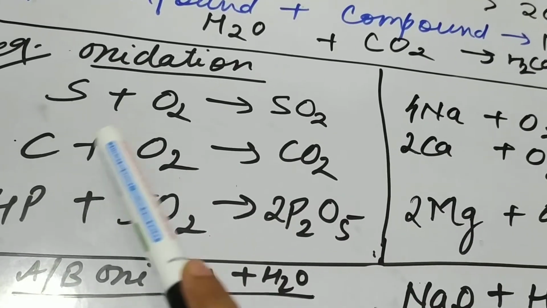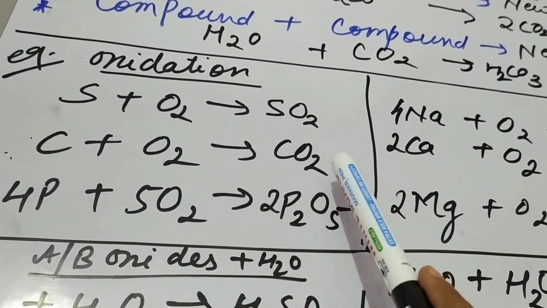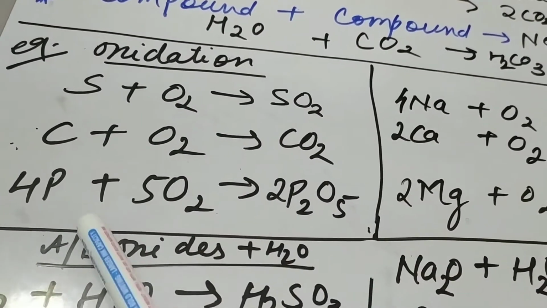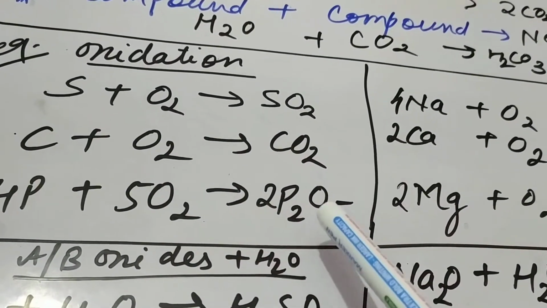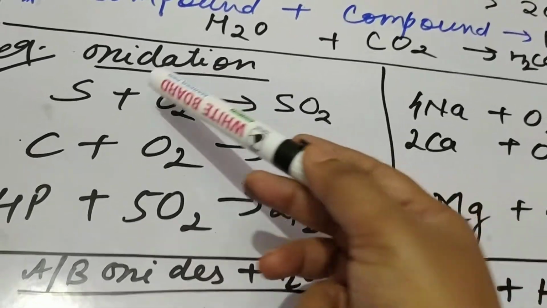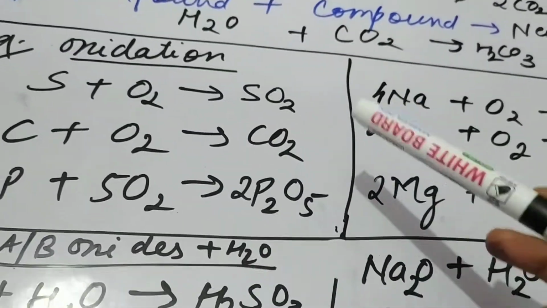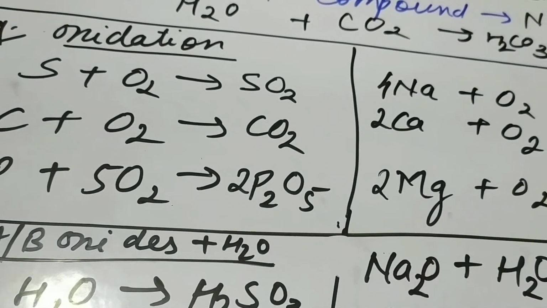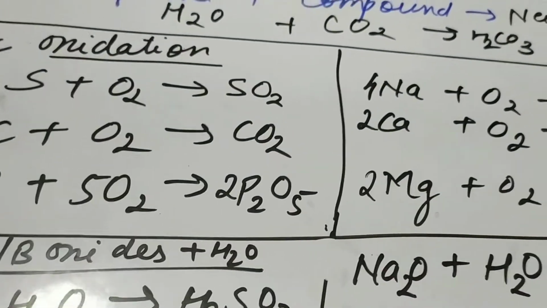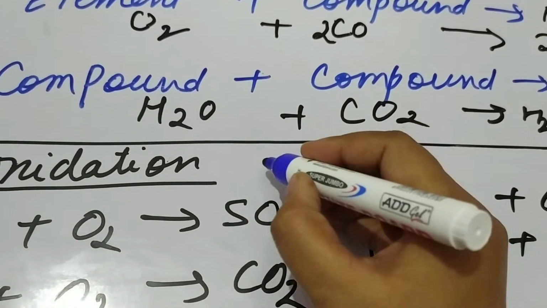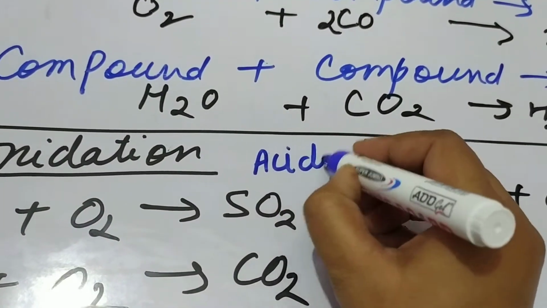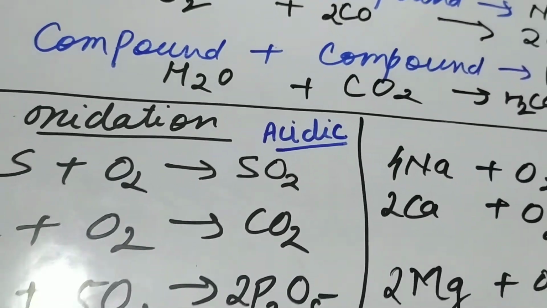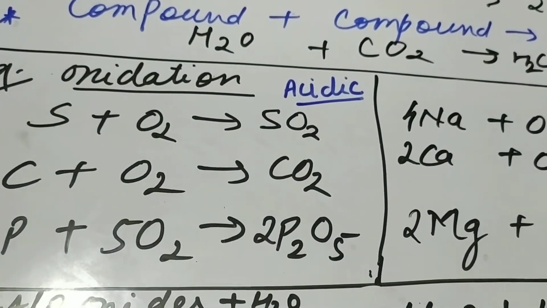Carbon is an element which oxidizes to give you CO2, that is carbon dioxide, a colorless gas again. Phosphorus combines with oxygen to give you phosphorus pentoxide. All these are non-metals and they oxidize to give you non-metallic oxides which are generally acidic in nature. All these non-metals always form acidic oxides. I have told you, or you must remember here, that all the oxides of non-metals are acidic in nature.